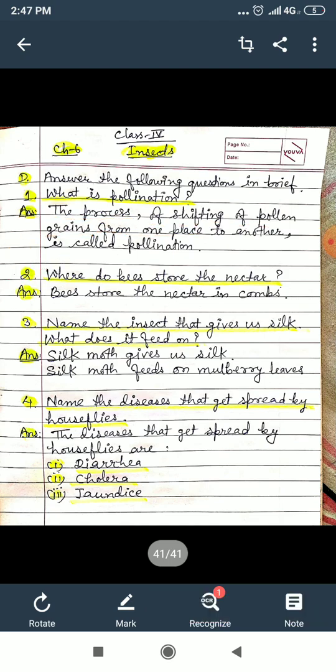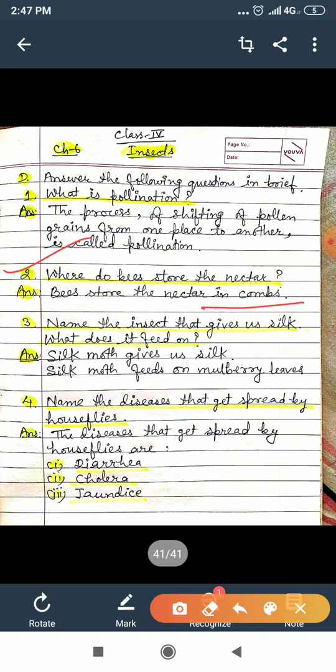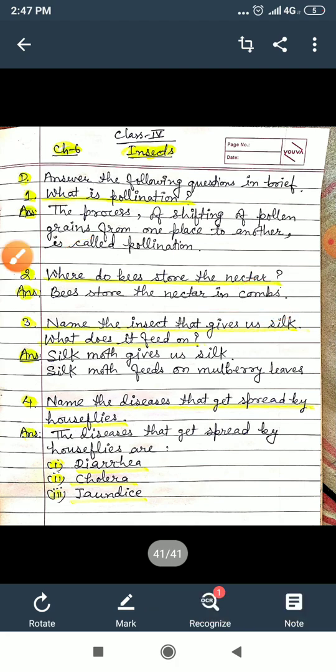Then what will you write? You will write: Bees store the nectar in combs. Okay, now move to the next question.